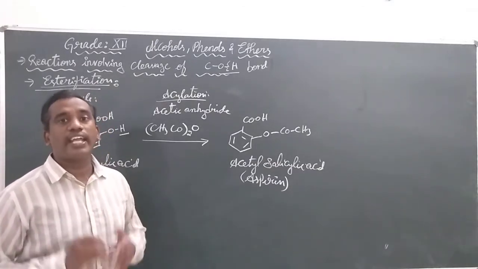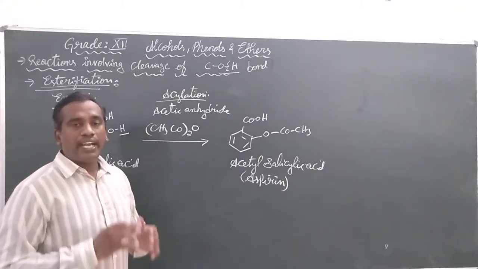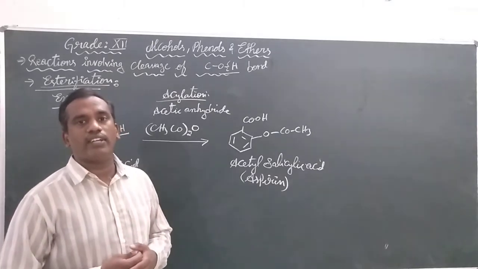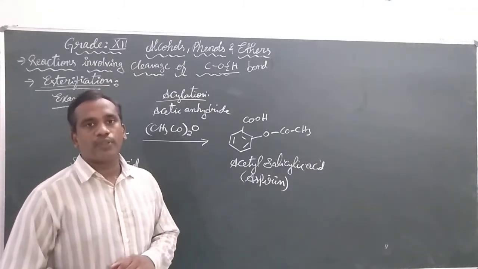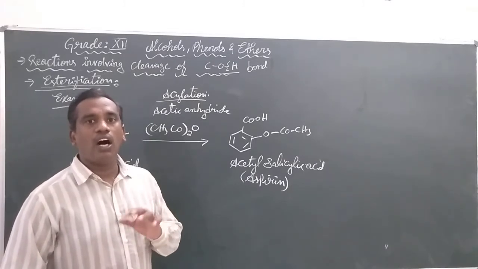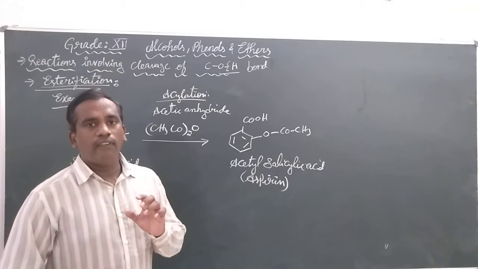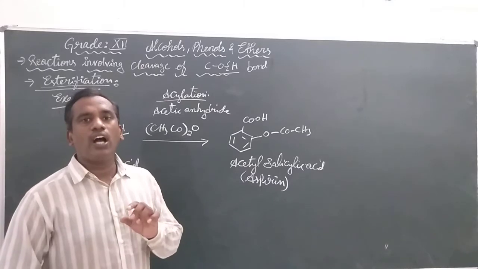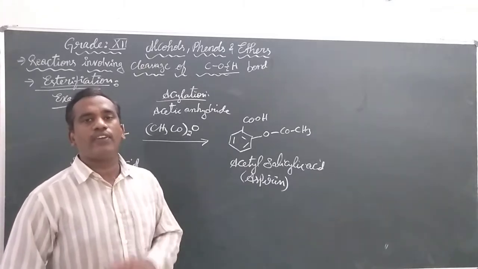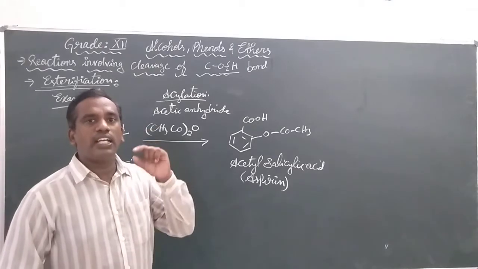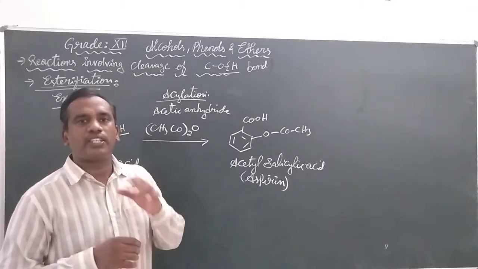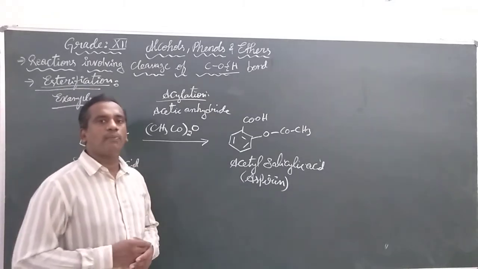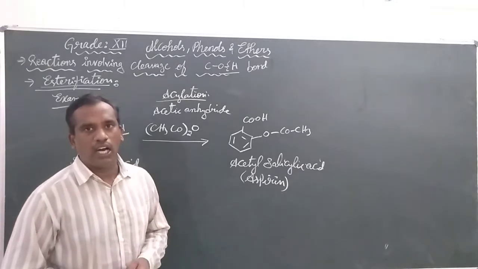Up to now we have discussed only the cleavage of the oxygen-hydrogen bond in alcohols and phenols. Now we are entering into the next cleavage, that is the cleavage involving the carbon and oxygen bond of the alcohol or phenol. The first observation, made in the case of alcohols, is not clearly observed in phenols because the oxygen and carbon bond is involved in sp2 hybridization. It is difficult to break the carbon and oxygen bond, so we observe the bond breakage only in the case of alcohols.